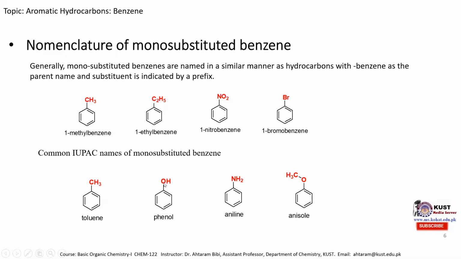Similarly, if an OH group is present, then it is known as phenol. If an NH2 group is present, it is known as aniline. And if a methoxy group is present, then its common name is anisole. So the common names of these monosubstituted benzene molecules are also acceptable by the IUPAC system.